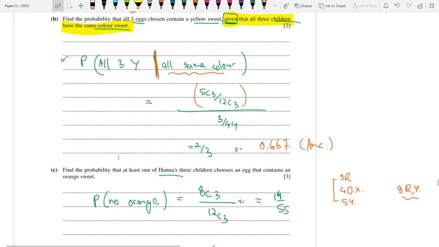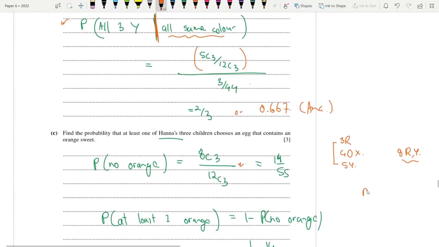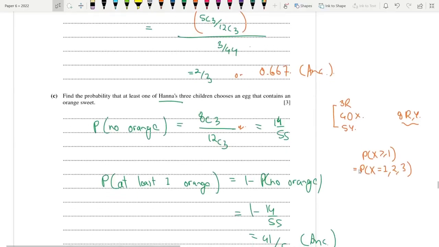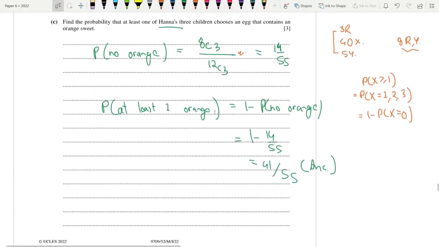That's 14 by 55. So guys, remember that choosing at least one means P(X) is equal to 1, 2, 3. These include all of them. Or this can also be said as 1 minus P(X equals 0). Basically, if you subtract the probability of choosing 0 from 1, you will get the probability of choosing at least one orange egg. So if I subtract this answer 14 by 55 from 1, we are going to get our final answer.